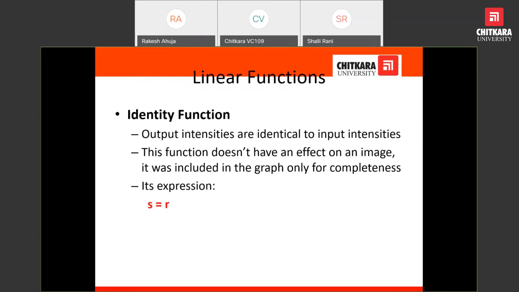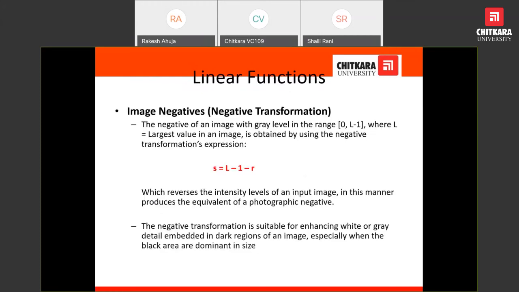S is equal to R. R is the input pixel value, and S is the pixel value of the output image. Both are the same. This is the identity function. Now, negative transformation. How can we obtain the negative of an image? The negative of the image can be obtained with this formula: S is equal to L minus 1 minus R. L is the maximum gray level value.